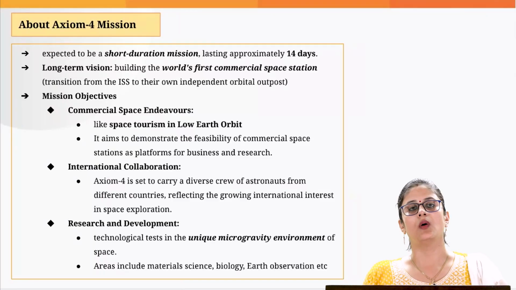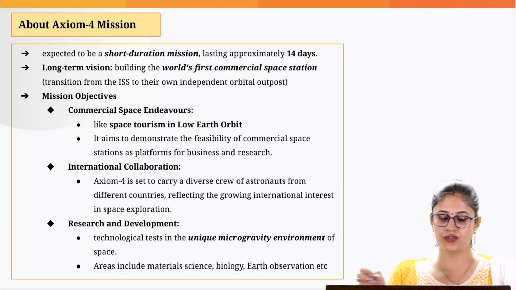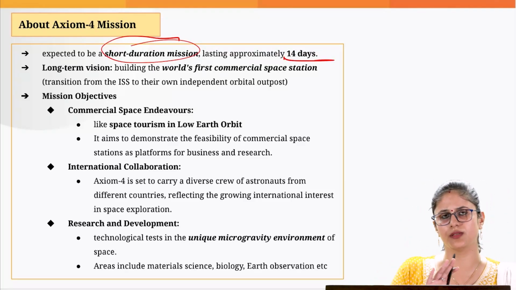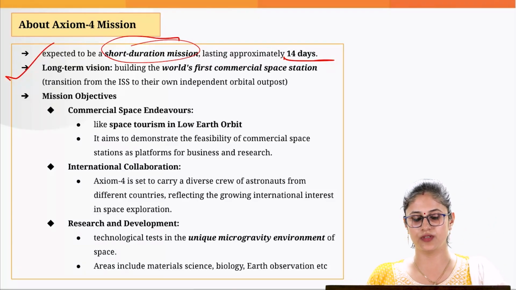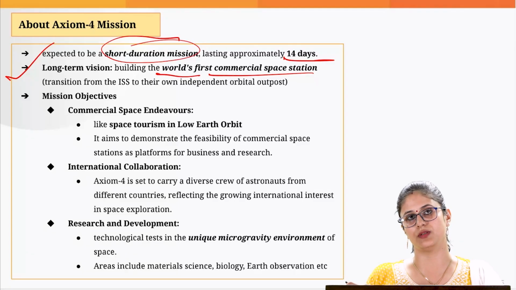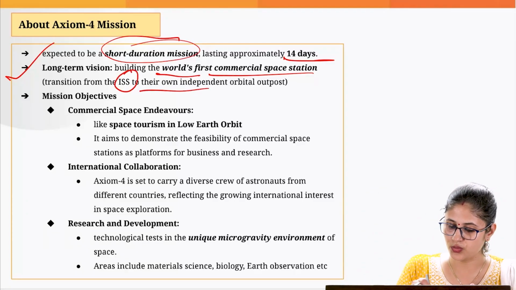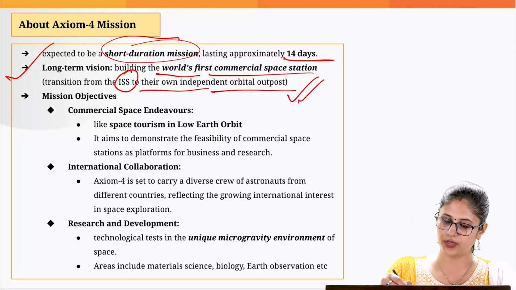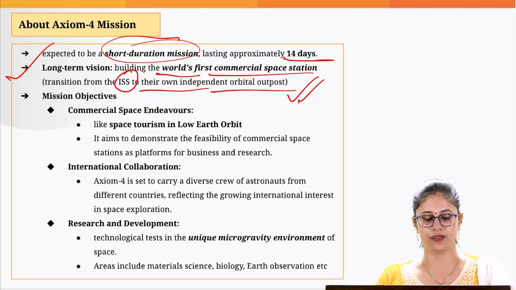Now, let's note down certain prelim pointers with regard to the Axiom-4 mission. It is going to be a short duration mission. Why? Because the mission is going to last for approximately 14 days. It also has a long-term vision. What is the long-term vision? Basically, it is planning to put in place the world's first commercial space station, making a transition from the International Space Station to their own independent orbital outpost.